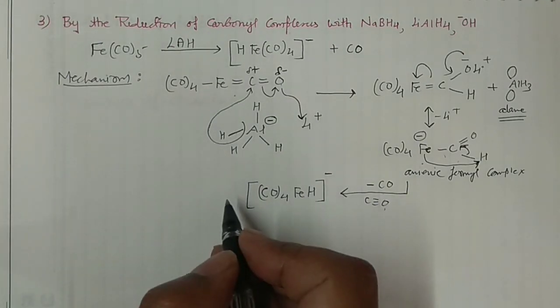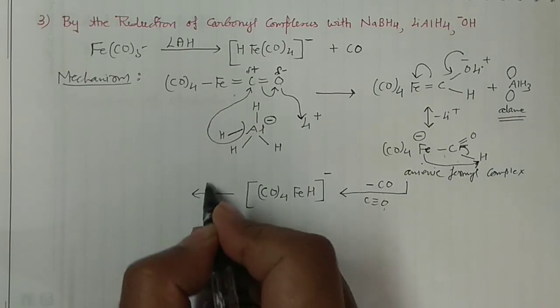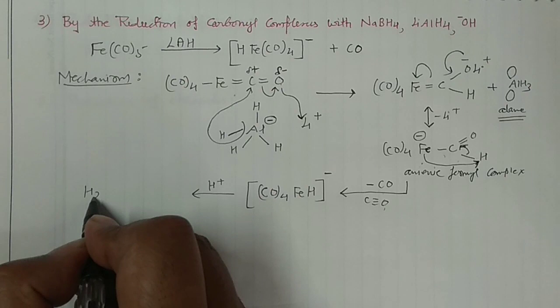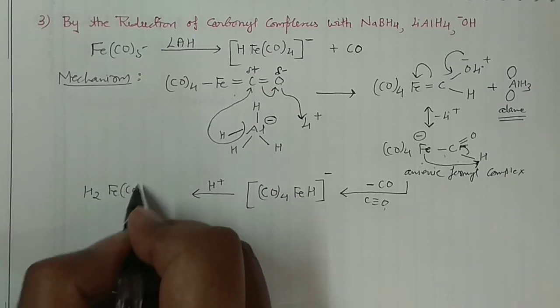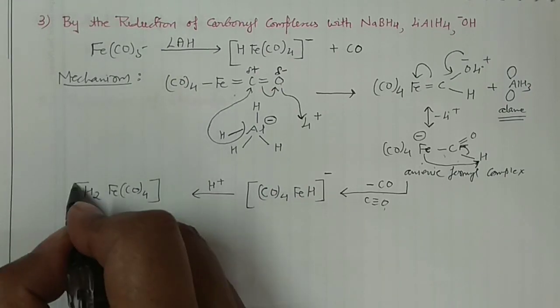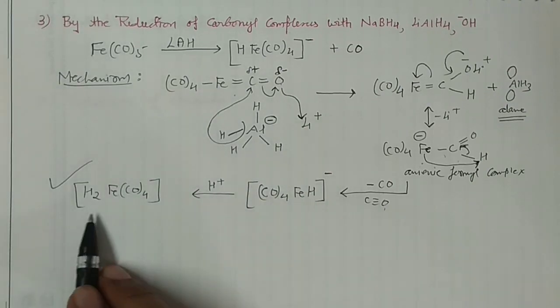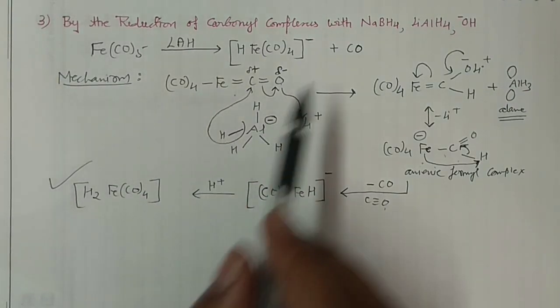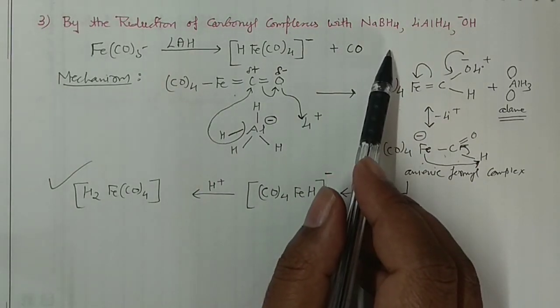And finally, if you do the protonation of this one with H positive, then you may have the compound H2Fe(CO)4. So this is how you can write the mechanism of this reaction when you do the reduction of the carbonyl complexes with the hydride donors.